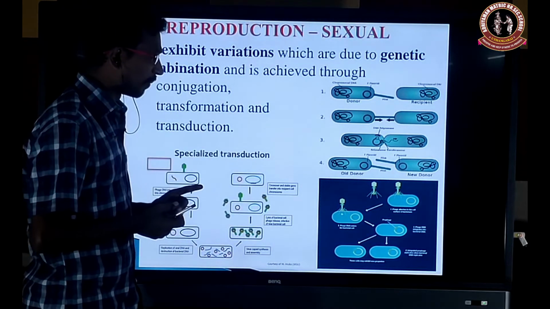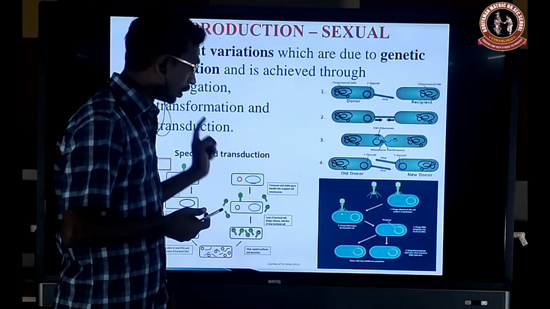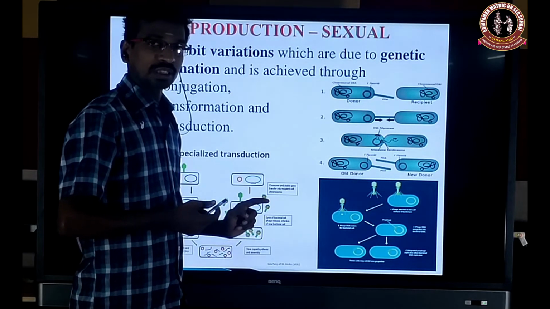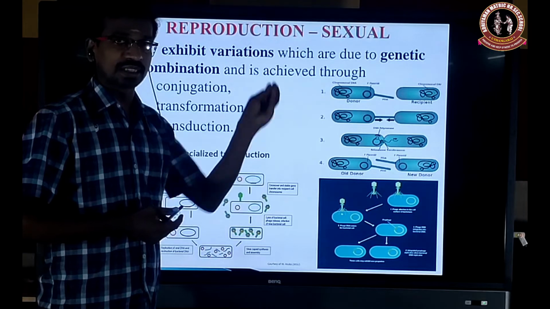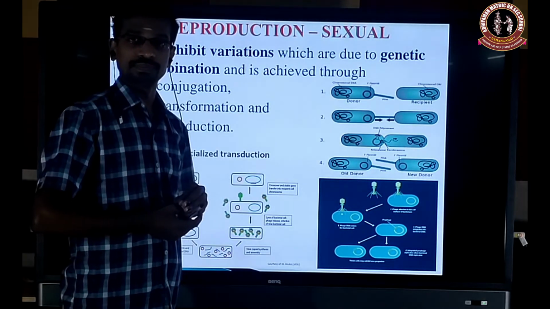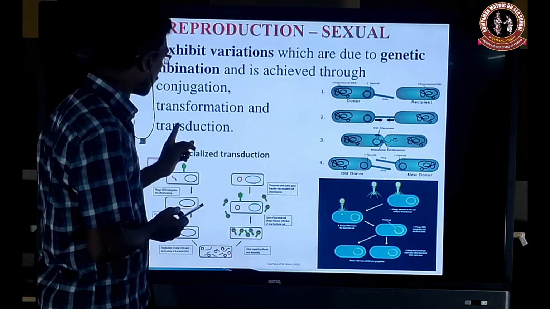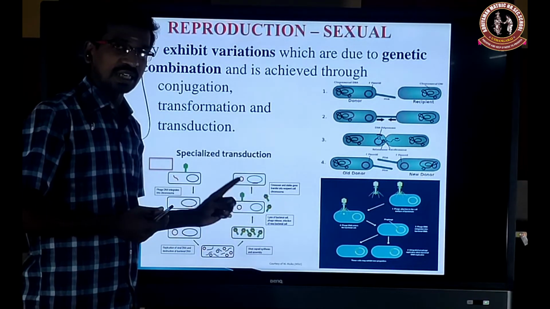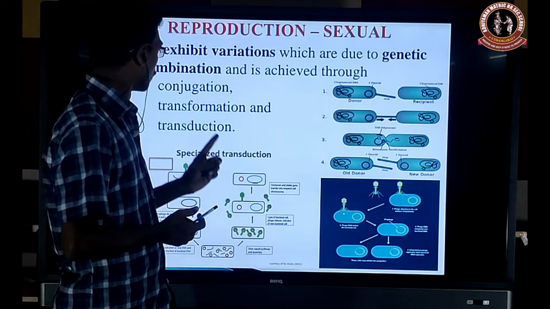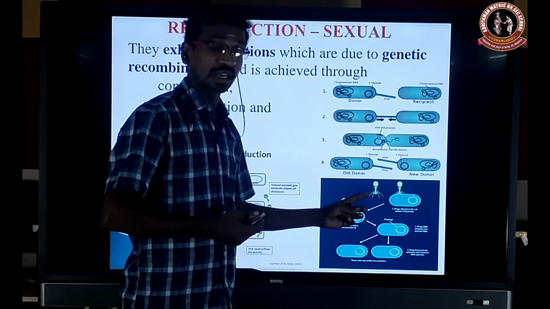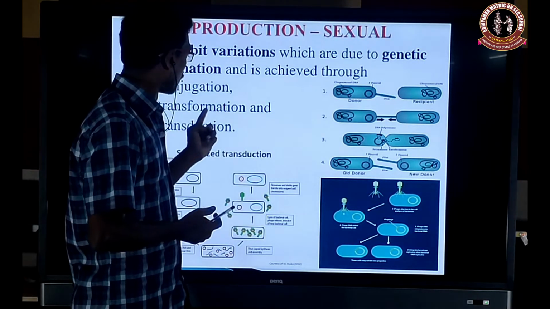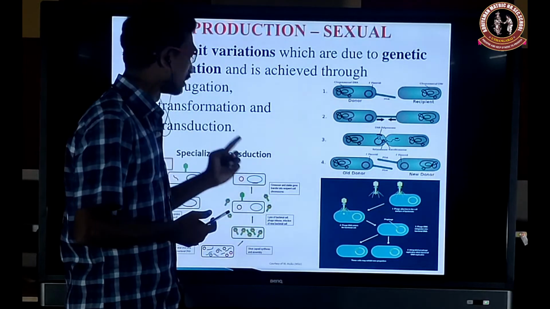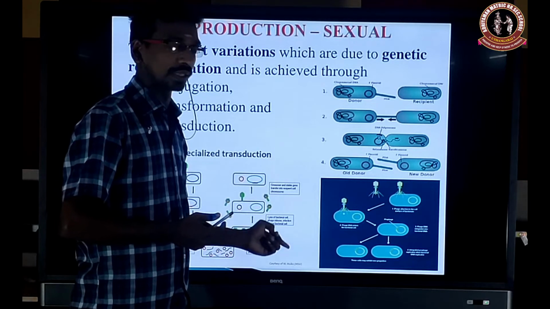Next, transformation. During transformation, the genetic material of one bacterium enters into another. Next, transduction. That is, finally it will kill the bacteria, like the lytic cycle. Transformation is like a lysogenic cycle, and transduction is like a lytic cycle. Okay.